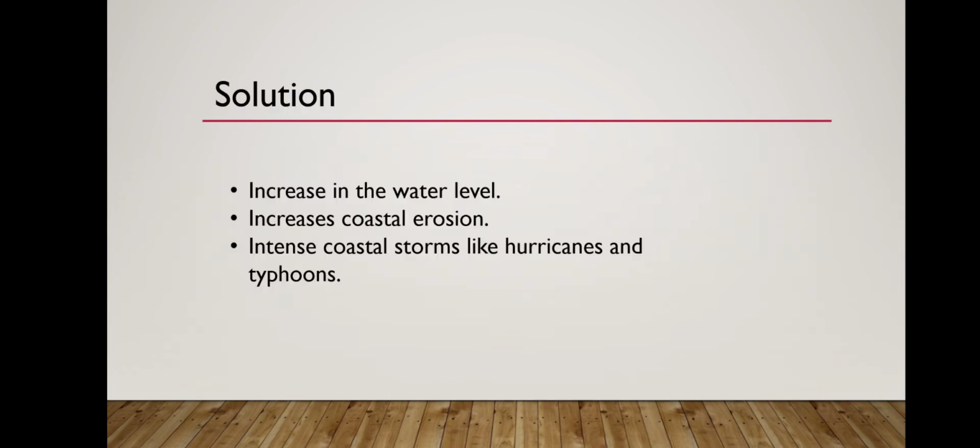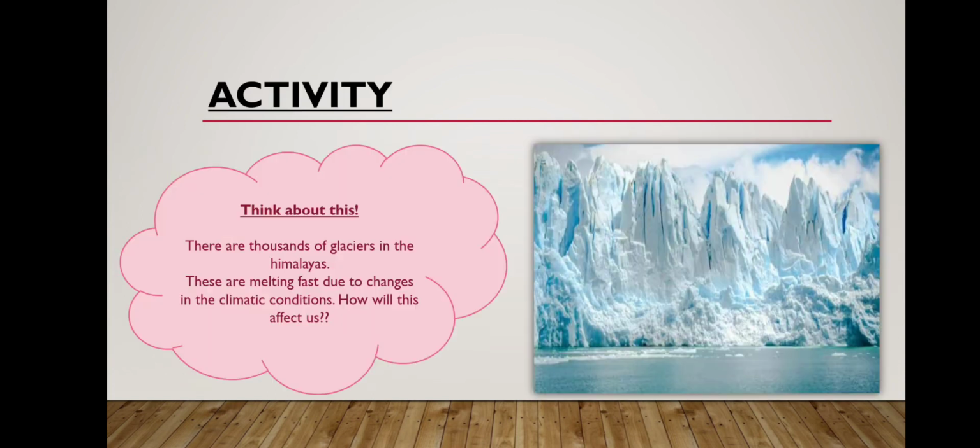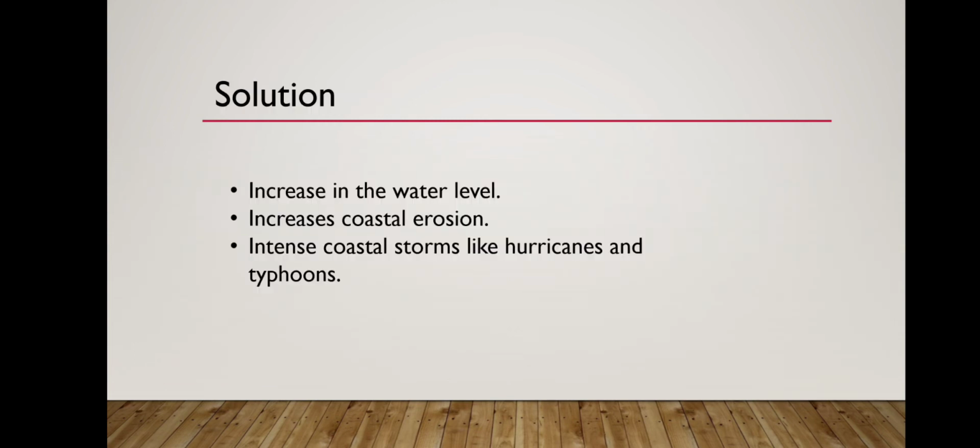It forms floods and too much heavy rain, so all these things happen. What are the solutions for this? It will increase the water level, increase coastal erosion, and increase intense coastal storms like hurricanes and typhoons.